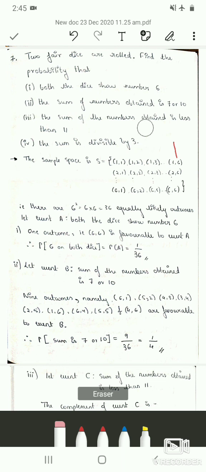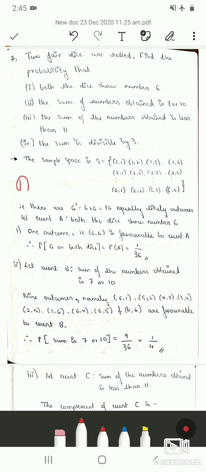Similarly all the possible outcomes are written in the sample space, that is 2,1, 2,2, 2,3 and so on till 2,6, and 3,1 and 3,2 and so on, 6,1, 6,2, 6,3, 6,4, 6,5 and 6,6. So there are 36 equally likely outcomes.